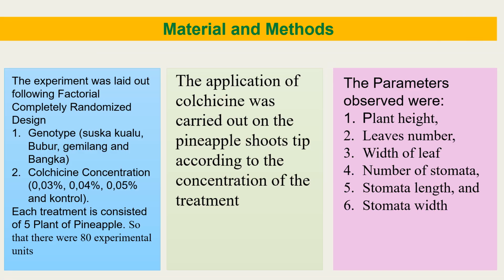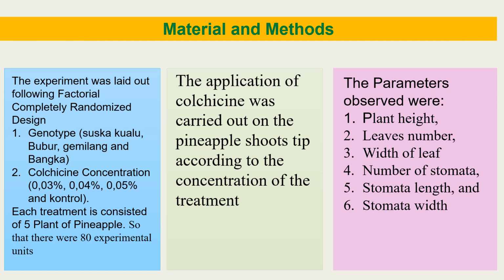Material and method. The experiment was laid out following a factorial completely randomized design with two factors. The first factor is genotype, that is Susuk, Bubur, Gemilang, and Bangka, and the second factor is colchicine concentration.